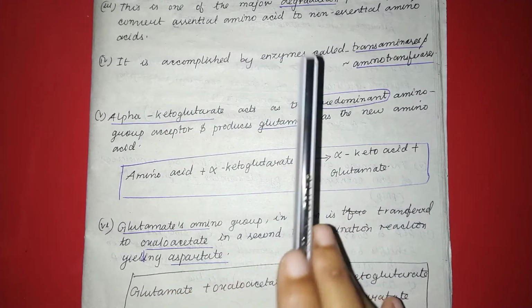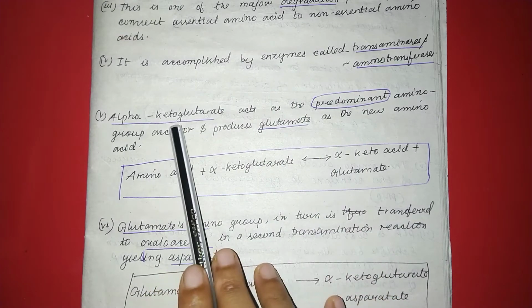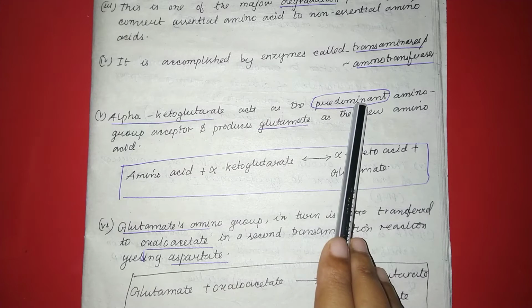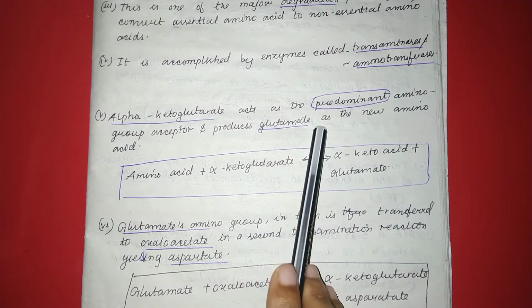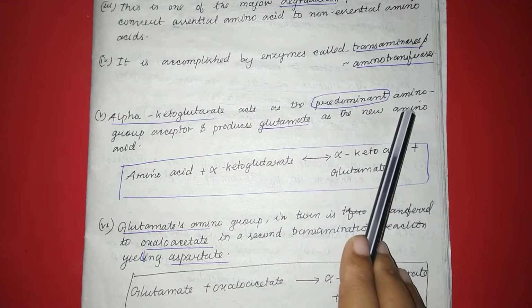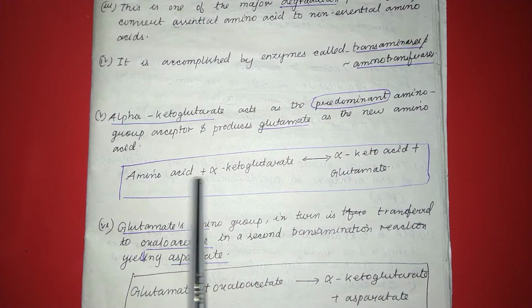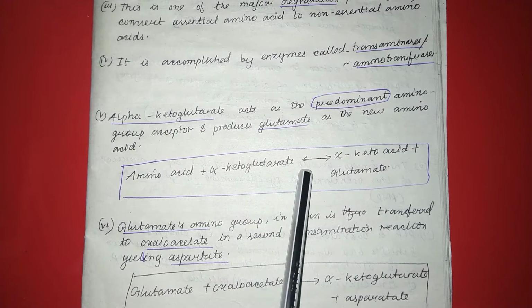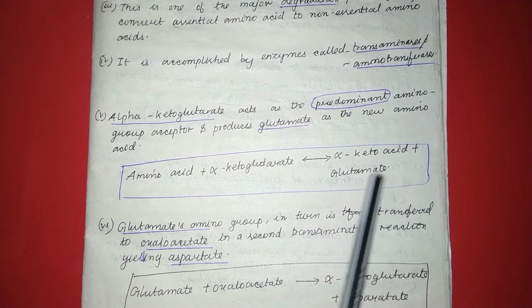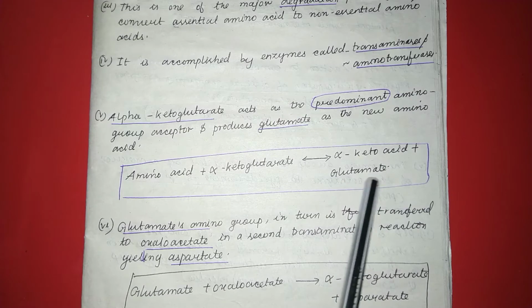Amino acid plus alpha ketoglutarate gives rise to alpha keto acid plus glutamate. So here glutamate is produced.